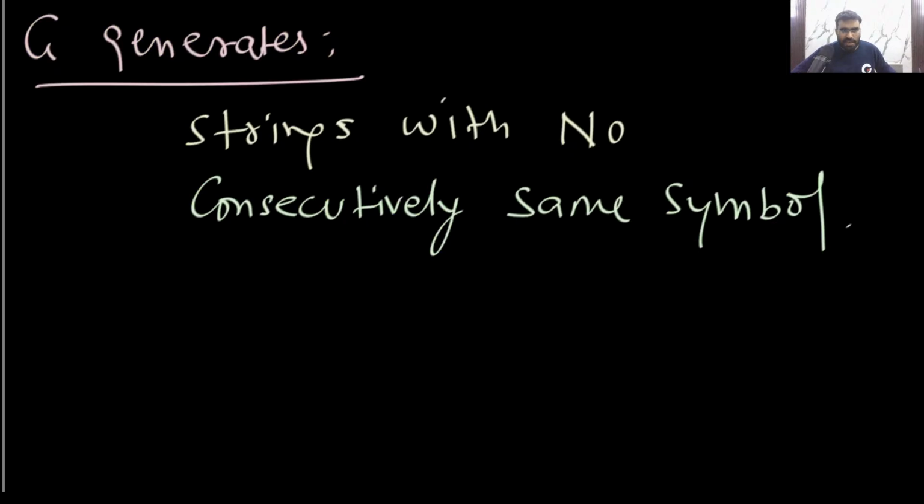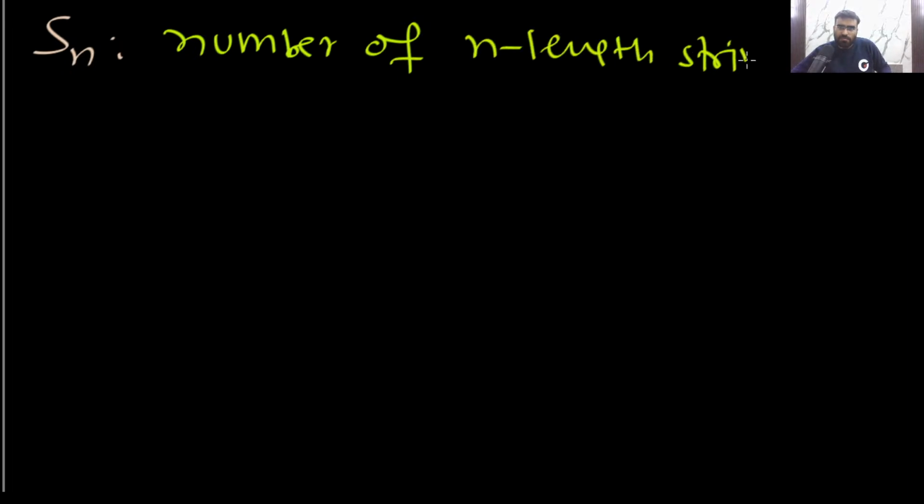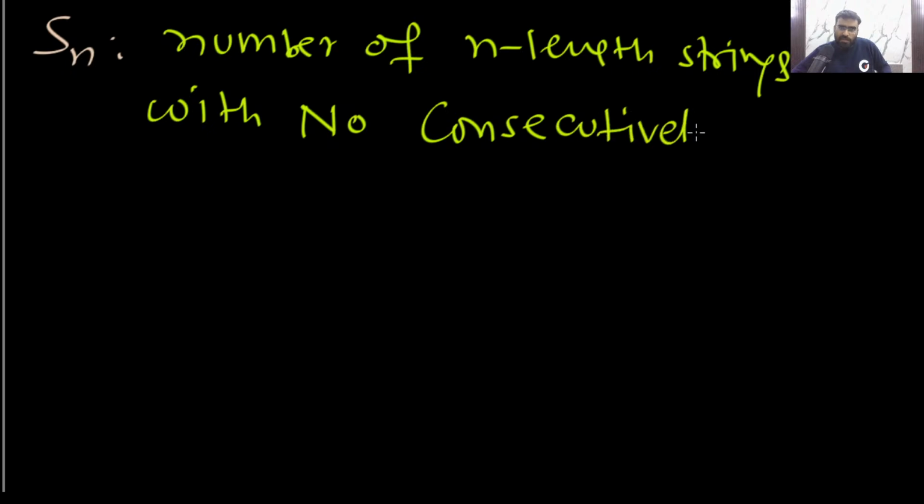So I can say what is Sn? Sn is strings with no consecutive same symbol. So in this situation, how to write the recurrence relation for these strings? What will be Sn? Sn will be the number of n length strings with no consecutively same symbols. Okay, yes or no? Is this clear? Very simple.